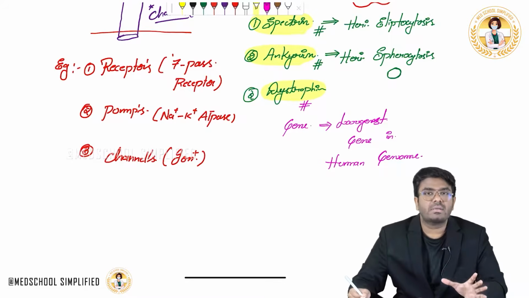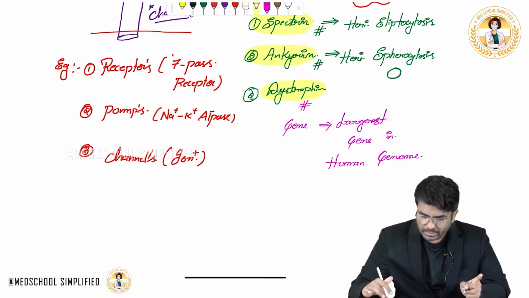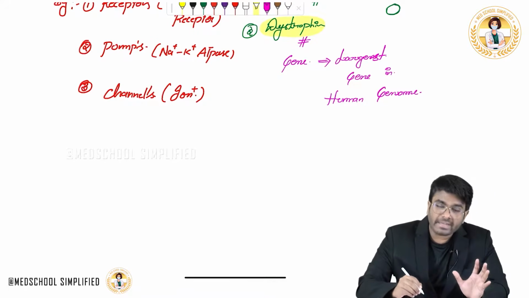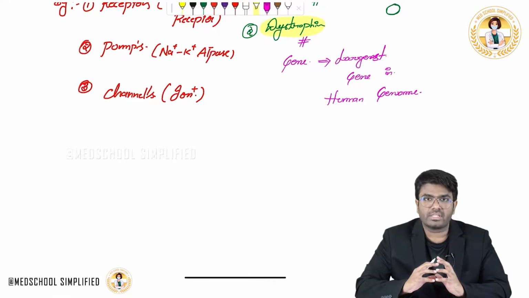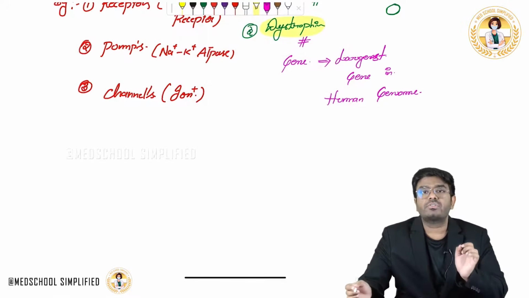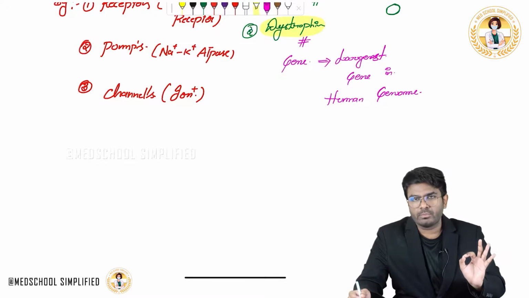I will discuss this dystrophin in detail in the muscle section also, in the part on muscle contraction: how muscle contracts, what is dystrophin, why it is needed, and how it gives tensile strength to the cell membrane. That we will discuss later. But here, the point which I want you to know is that dystrophin is a peripheral protein, and the dystrophin gene is the largest gene in the human genome.